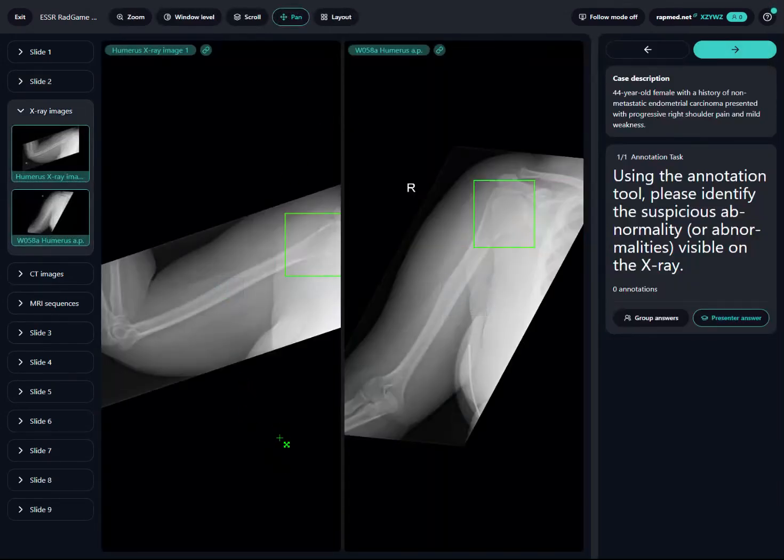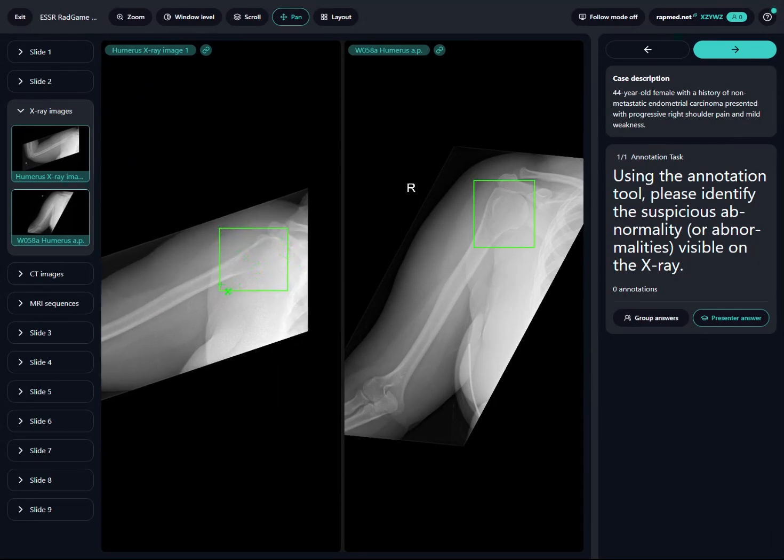On the initial radiograph, there is a lucent lesion extending from the metaphysis to the diaphysis, approximately 7 cm in craniocaudal length. The lesion shows a wide zone of transition and there is no obvious central matrix mineralization. There is mild cortical thinning, as you can see here, but no evidence of pathological fracture. My first question was: using the annotation tool, please identify the suspicious abnormality visible on the X-ray. The lesion was located here, as you can see.